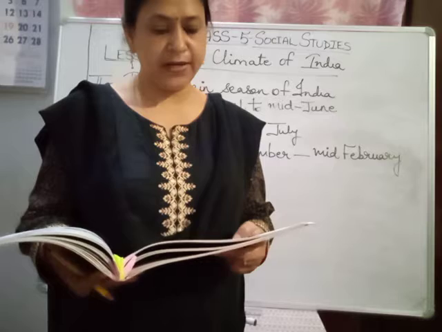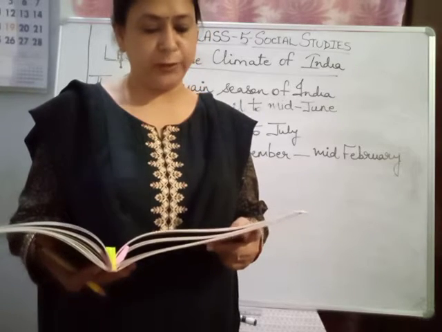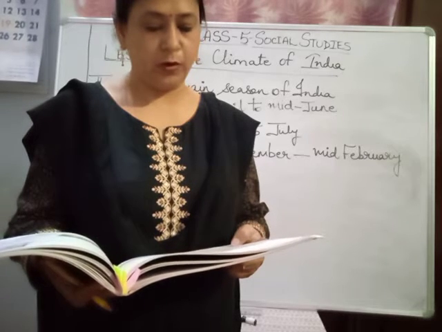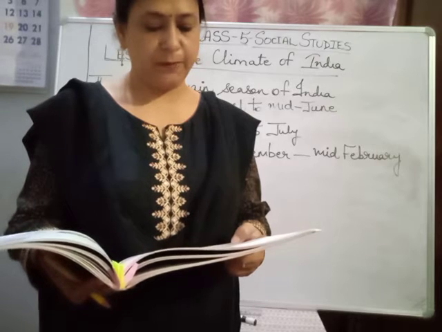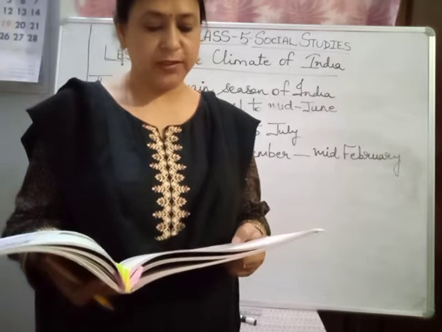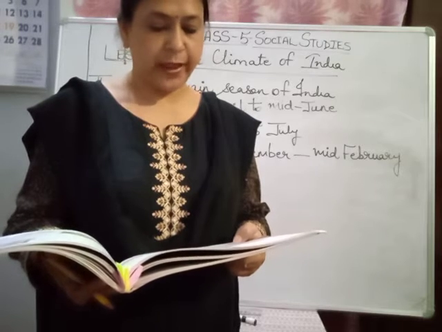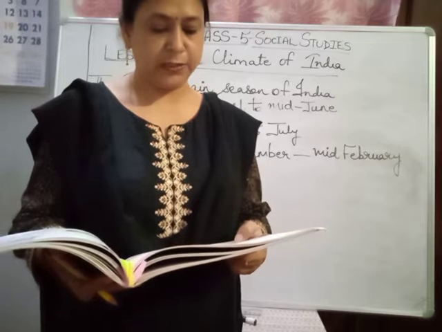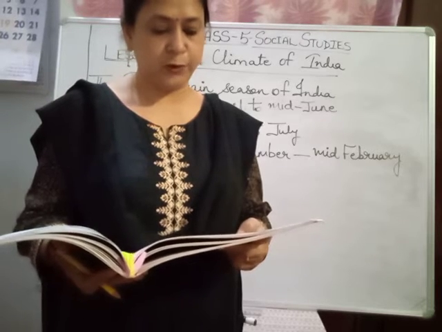Summer. Summer in India begins in April and extends up to mid-June. From March onwards, the rays of the sun begin to fall on the Indian subcontinent directly. The days become longer and nights shorter. The temperature rises slowly and continuously. By June, the extreme heat makes it difficult for the people living in plains to move out of their homes. The schools are closed for 2 months.